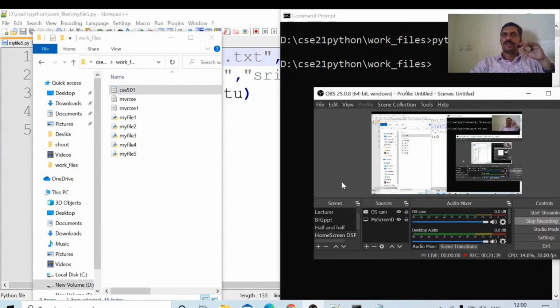This is about writing onto the files. Till now we have seen writing and writelines onto the file. In the next session, next class, we will do some more programs on files. In that class we will read the data from the files.